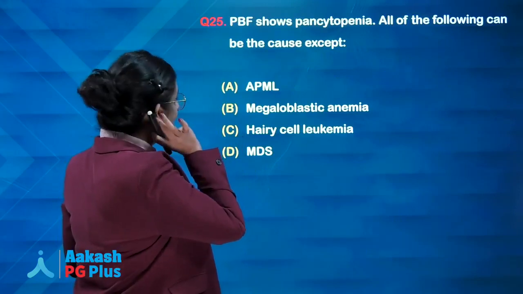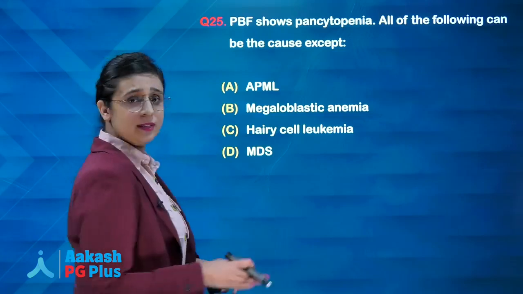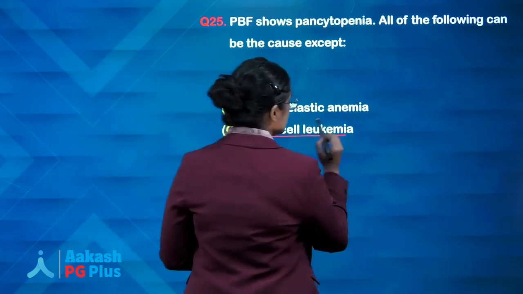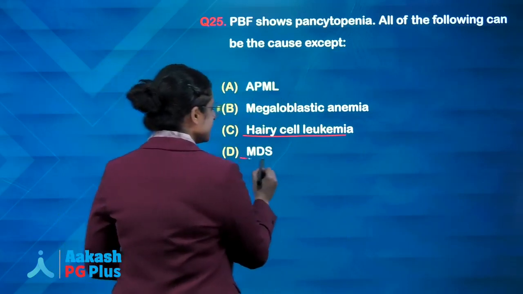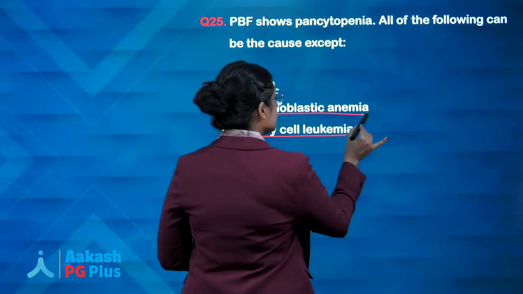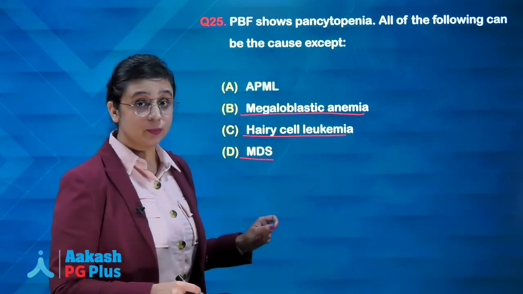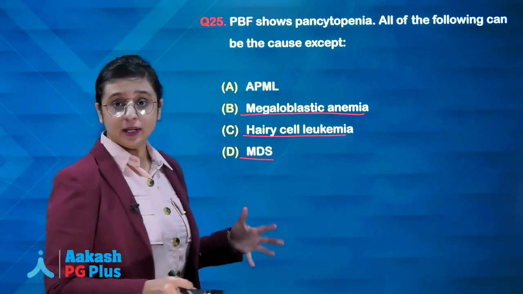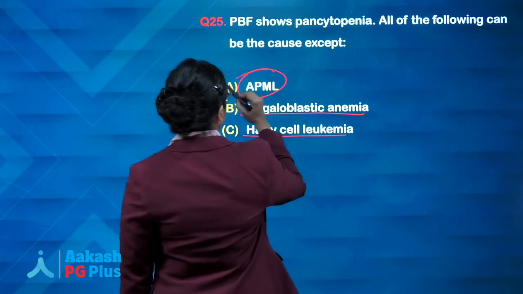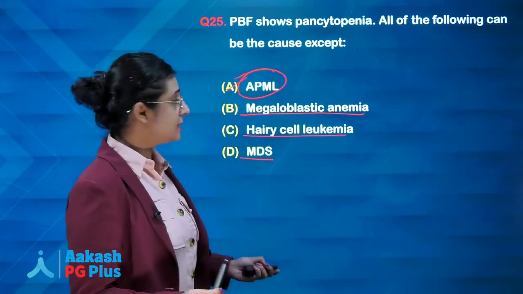Now, PBF shows pancytopenia. All of the following can be the cause except. It was a very simple question. So, yes, hairy cell leukemia is associated with pancytopenia. MDS is associated with pancytopenia. Some cases of megaloblastic anemia show pancytopenia. In fact, it is a very important cause of pancytopenia, especially in developing countries where nutritional deficiency is there. So, answer will be APML. It will not be associated with pancytopenia out of these options.